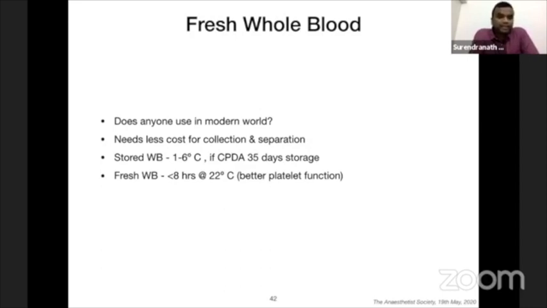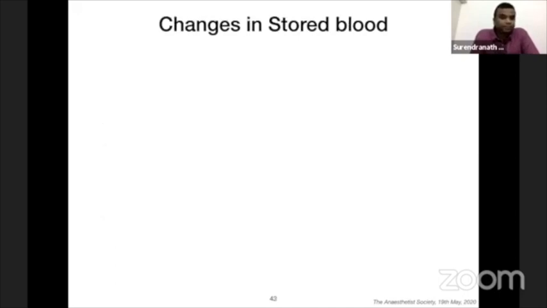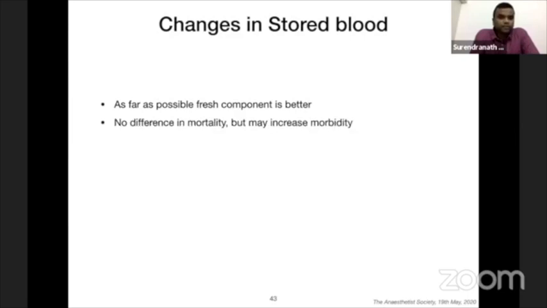It is less than 8 hours from collection, and it is maintained at 22 degrees. It gives better platelet function and superior coagulation factors, with more than 65% of them working well. Given the changes in stored blood which we saw, fresh blood should be given as much as possible. There is no difference in mortality, but stored blood may increase morbidity.